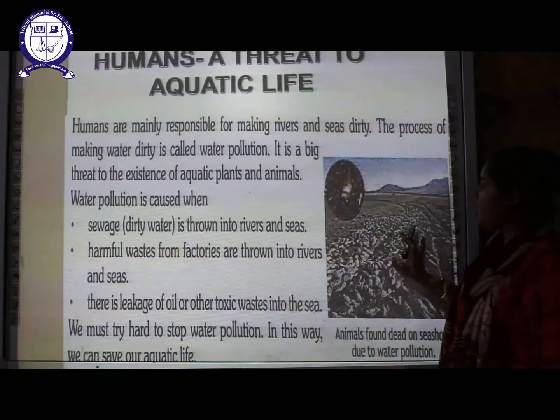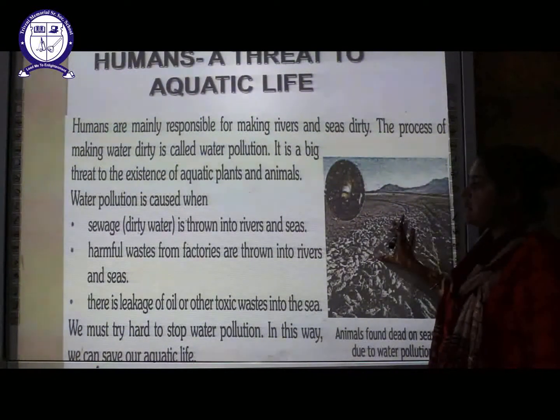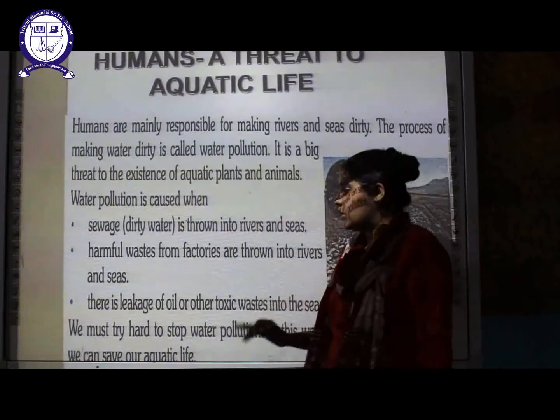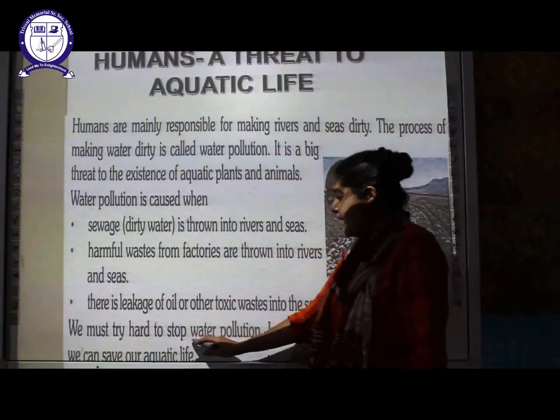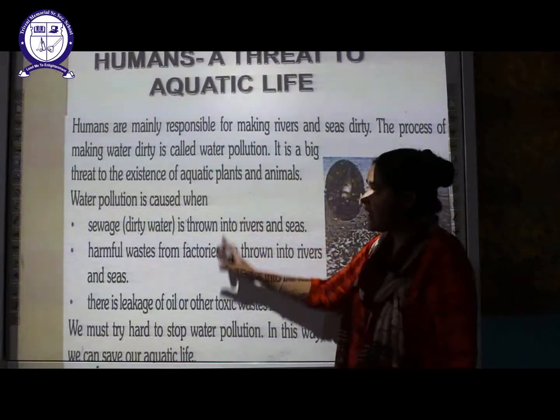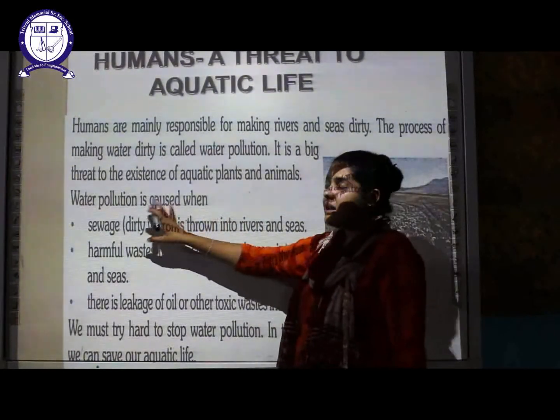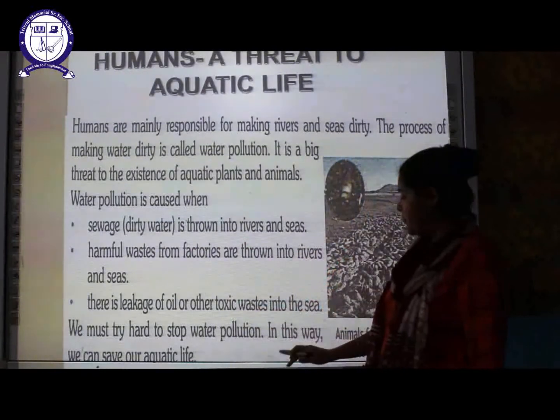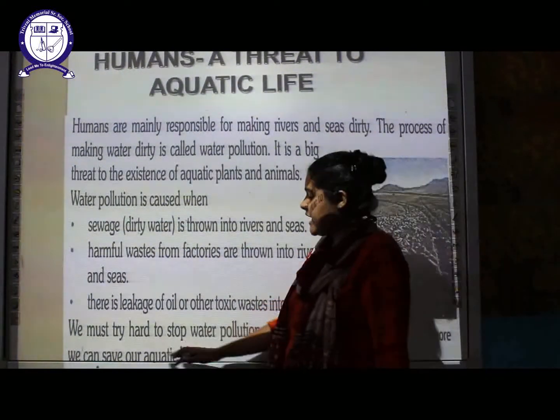They are found dead on the sea shore. The reason behind that is water pollution. So we must try hard to stop water pollution. It is in our hands to minimize all these things, so that it will create less water pollution, and in this way we can save our aquatic life.